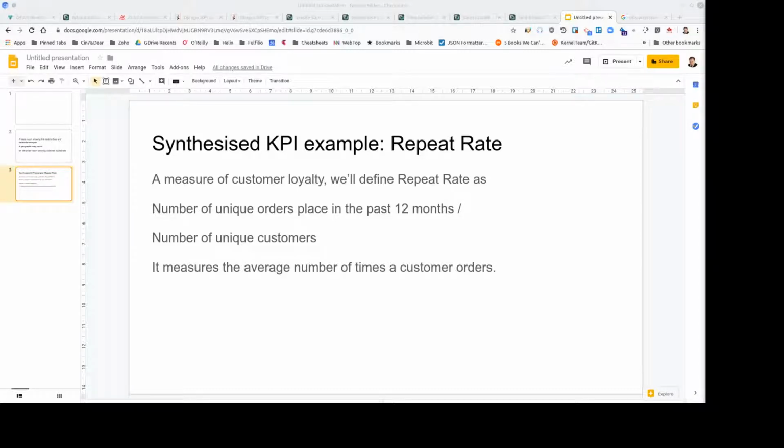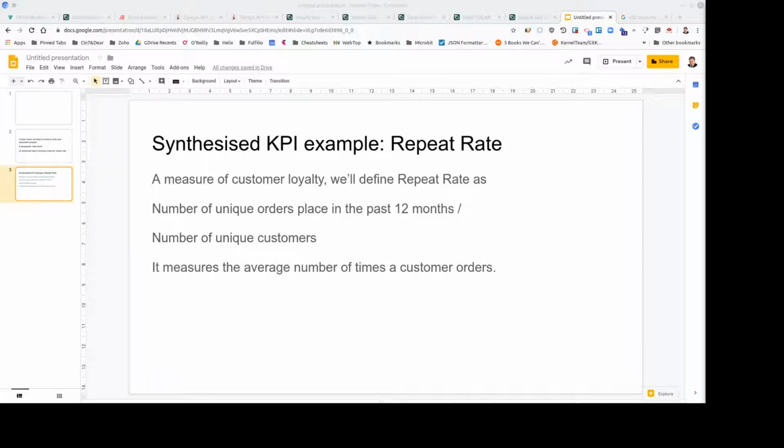So the next report I'm going to show, which will end this video, is a report based on repeat rate. Repeat rate is a measure of customer loyalty. I call it a synthesized KPI because it's a KPI we construct from the data. It's not directly from the data we have. We have to work out how to calculate it.